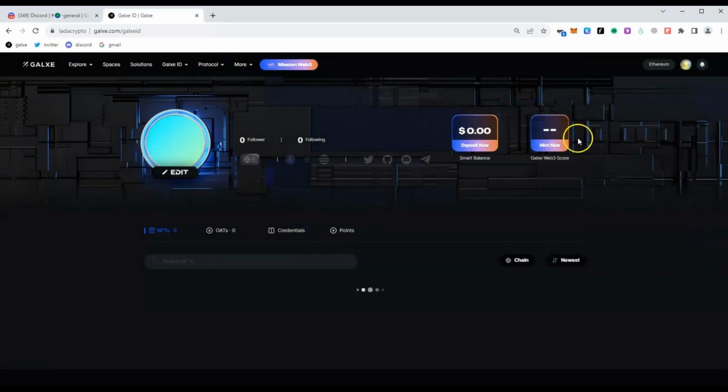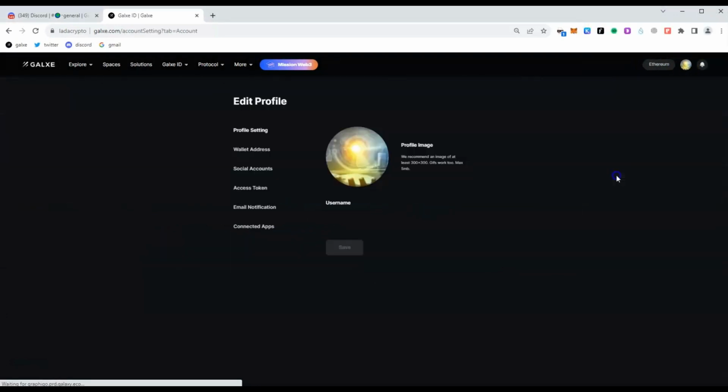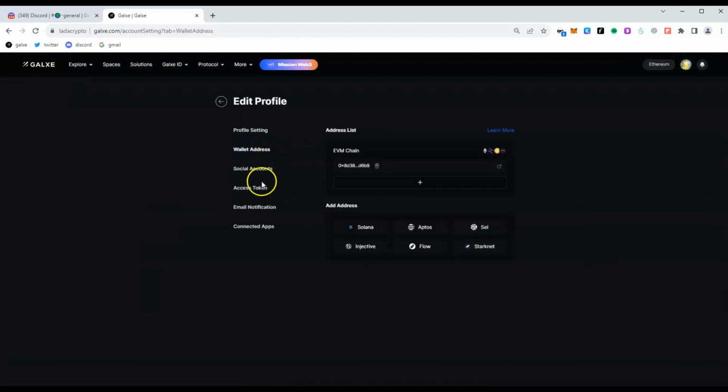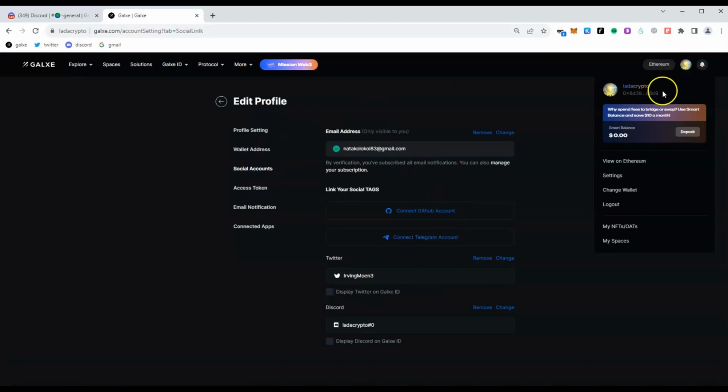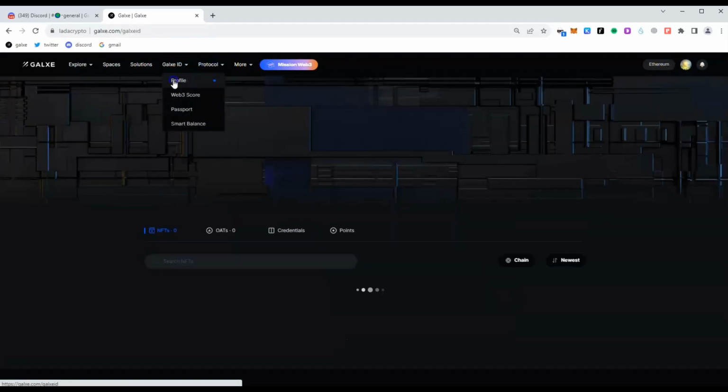With my Galxe ID. And now if I want to change my primary EVM wallet, I'll do it correctly. You can find such instruction on my channel or in my article.